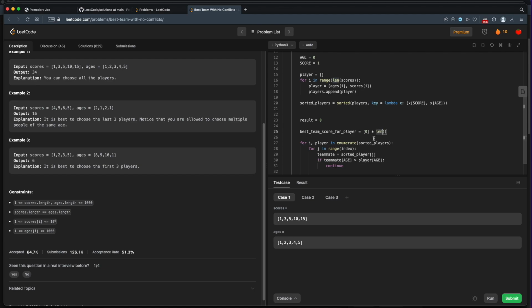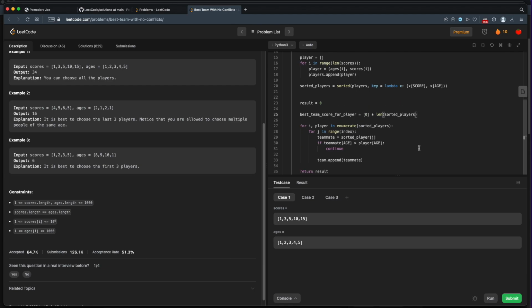of our sorted players. So you can think of this as sort of a cache to store, well, what's the best team I was able to build for player at index I? Okay, so what we really want to do is when we find out we have a teammate that might fit, we really don't want to append them to some team. We want to say, what is the best score for that player? And that's player at index J.